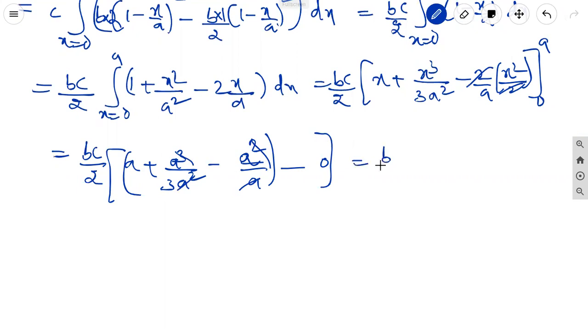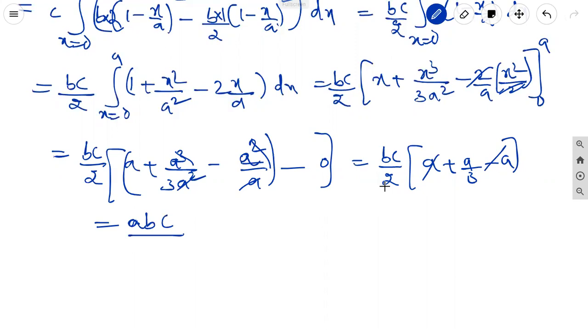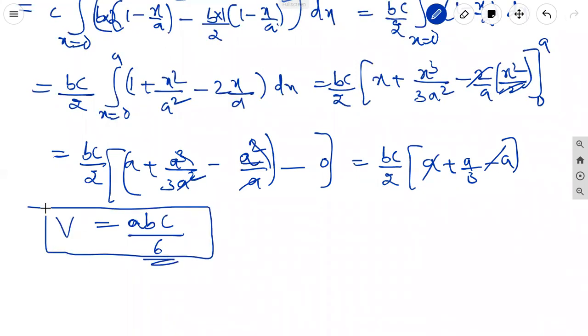It is equal to bc by 2 into a plus a by 3 minus a plus a cancel. That is equal to abc by 2, 3 twos are 6. So volume is equal to abc by 6. It is the solution.